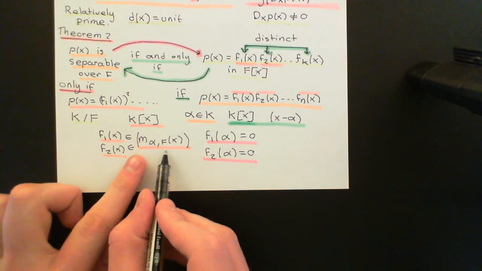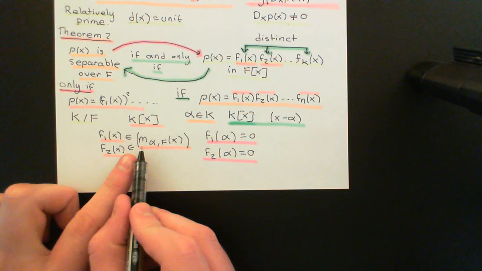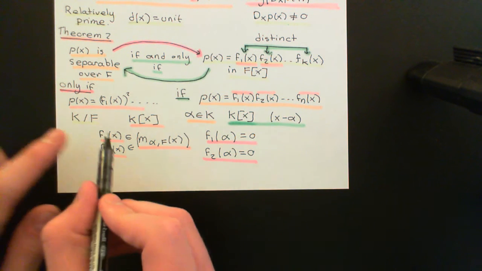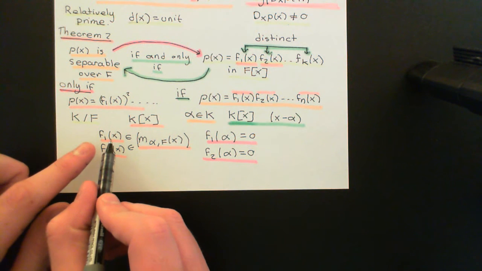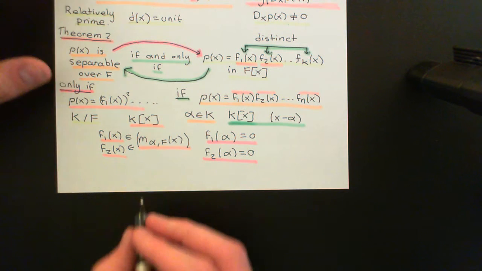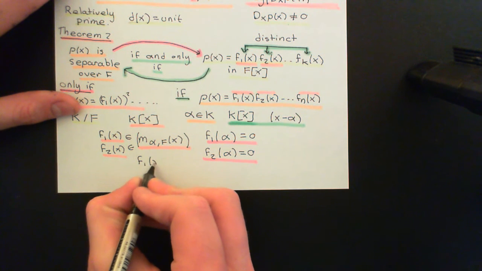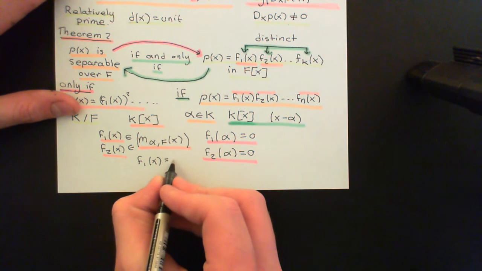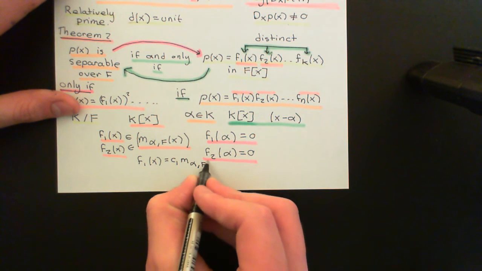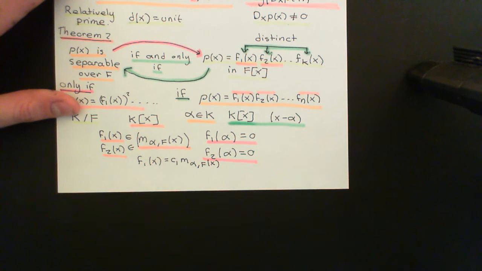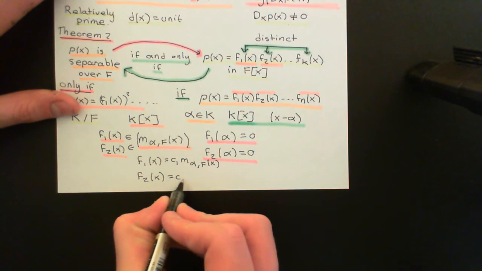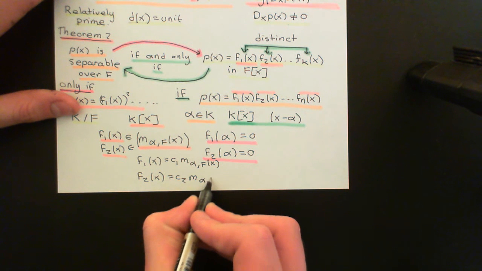So the only irreducible polynomials in here are the things of the form a constant polynomial, i.e. a unit, times the minimal polynomial for alpha over F. So because both of these are irreducibles, they're just both going to have to be units times the minimal polynomial for alpha over F. So what I'm saying here is that f1 of x is going to have to be some constant polynomial, which I'll call c1, times this minimal polynomial. Now this huge name for the minimal polynomial for alpha over F is getting in the way here, and similarly for f2 of x it's going to have to be some constant polynomial c2 times the minimal polynomial for alpha over F.